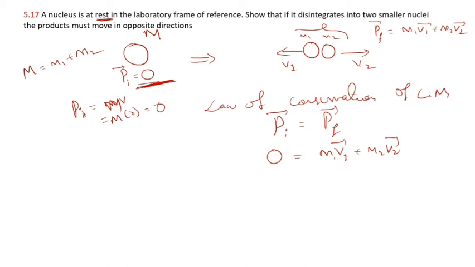If I take this term to this side, this is m2 v2 with a negative sign, equal to m1 v1. Then v2 is equal to minus m1 divided by m2 into v1. So here you are getting a negative sign. That negative sign indicates v1 and v2 are in opposite directions. So this is the proof for this question.